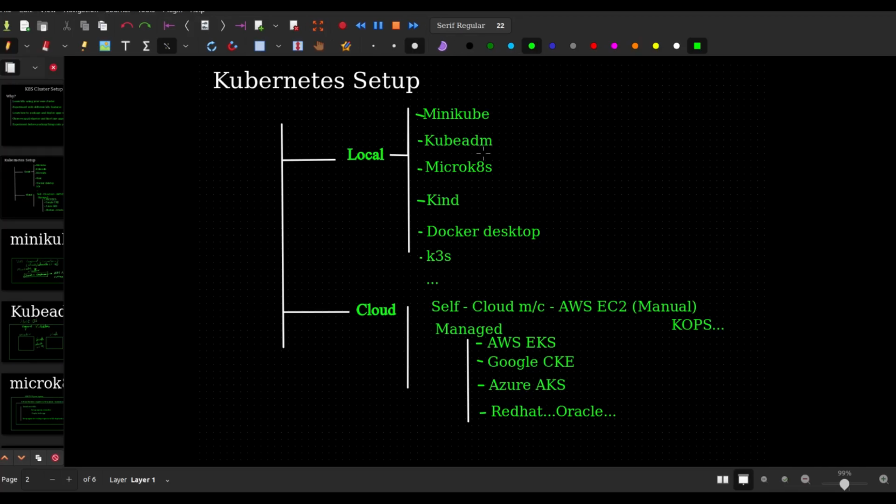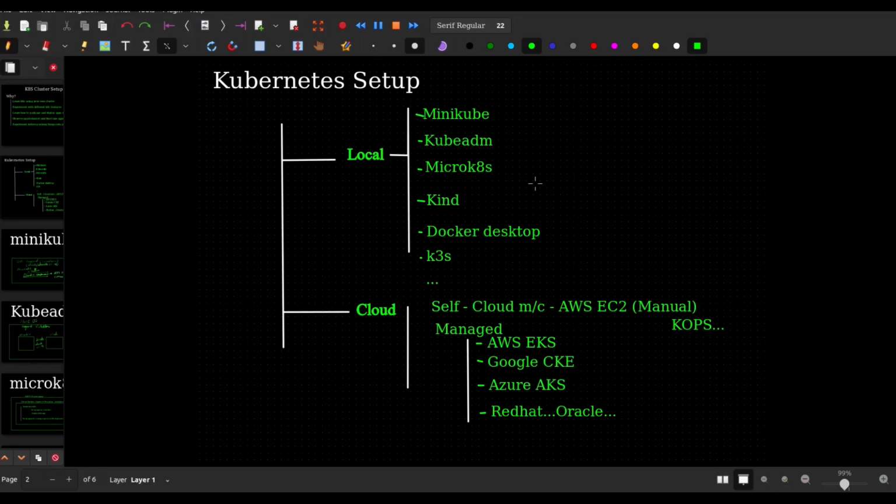In previous videos, I have explained how we can get a Kubernetes cluster using minikube. Similarly, I have also explained how we can get a kubeadm Kubernetes cluster. In this video, we'll focus on MicroK8s. MicroK8s is a lightweight Kubernetes distribution from Ubuntu Canonical, and it's the easiest and fastest way to get a Kubernetes cluster up and running.